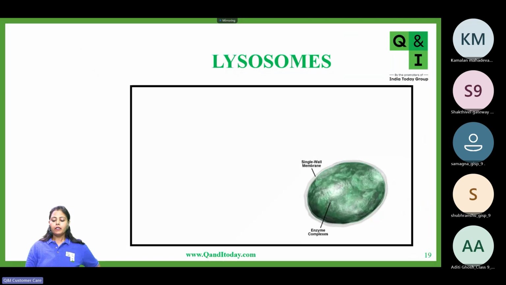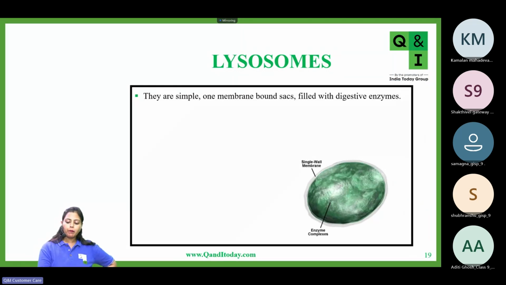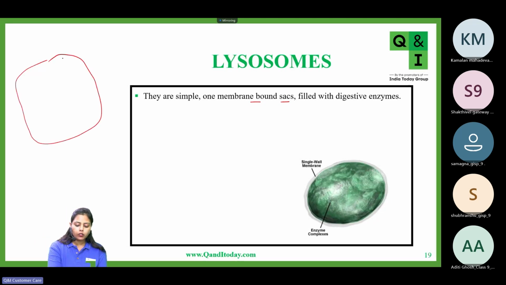Okay. Now, lysosomes. Lysosomes are basically membrane-bound sacs which are filled with digestive enzymes. Inside the cell, you can also see several membrane-bounded vesicles which have several digestive enzymes present in them, and they will be roaming inside the cell. Inside these vesicles, you have digestive enzymes present. These membrane-bound vesicles are called lysosomes.